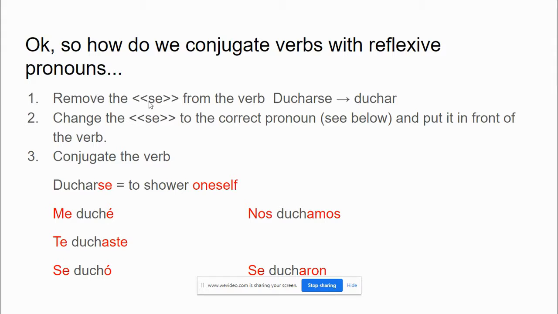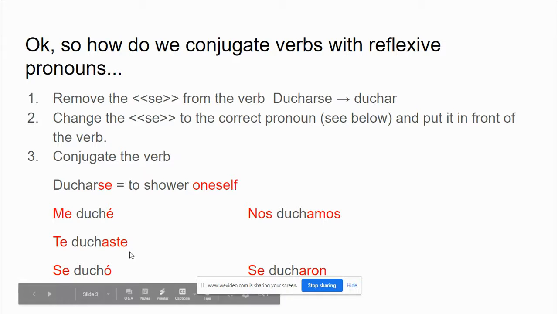The first thing that we do is we remove the reflexive pronoun, or the word se, from the end of the verb. So ducharse becomes duchar. Change the se to the correct pronoun, which I'll show you. They are below. There's ones for myself, yourself, him or herself, ourselves, and themselves. And then conjugate the verb correctly.